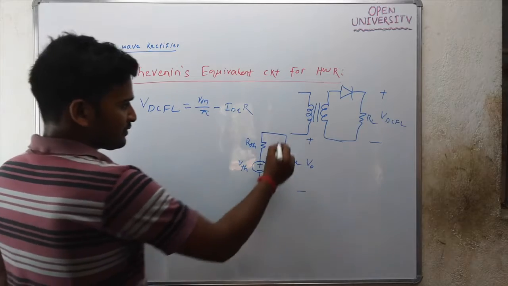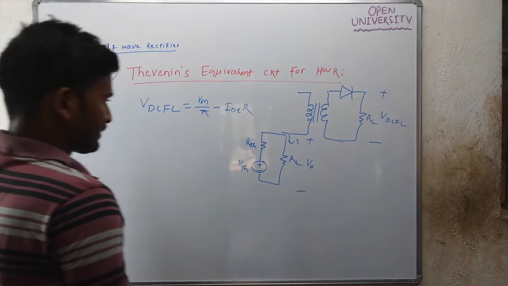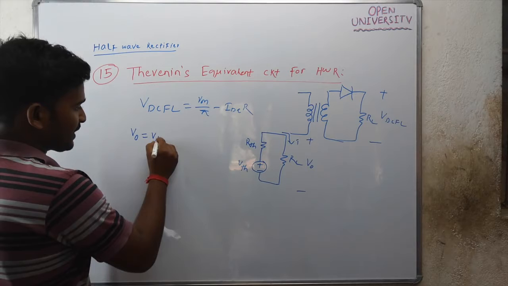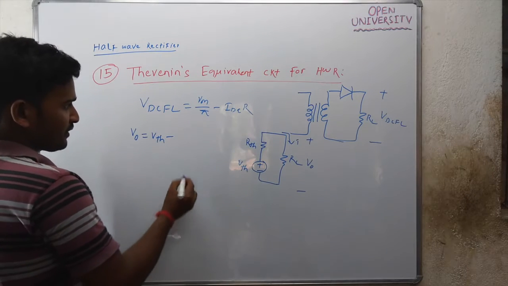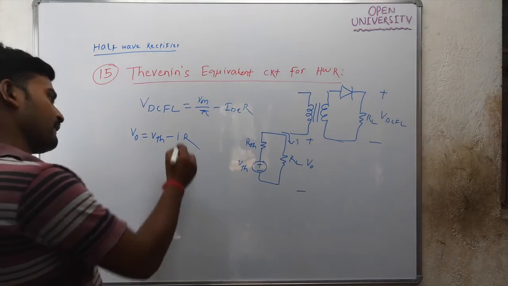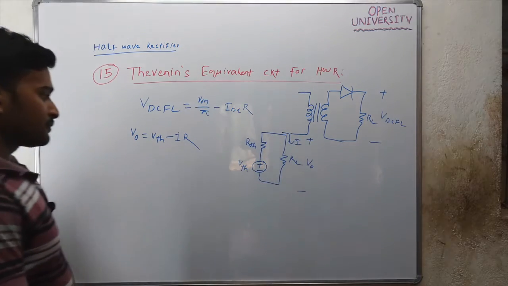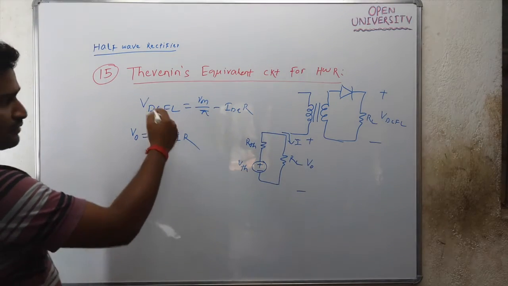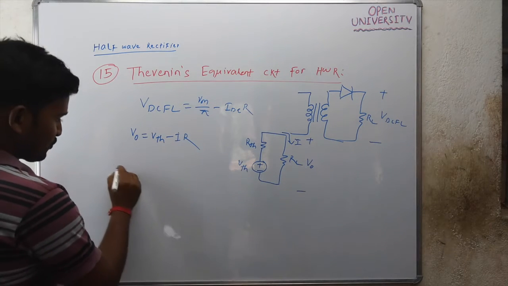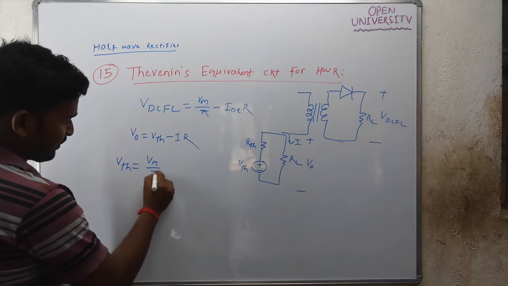This is your I. So you can write V0 equal to VTH, Thevenin's voltage, minus I into R. If you compare this expression with this, then what is VTH? VTH is Vm by pi. So Thevenin's voltage VTH will be Vm by pi.